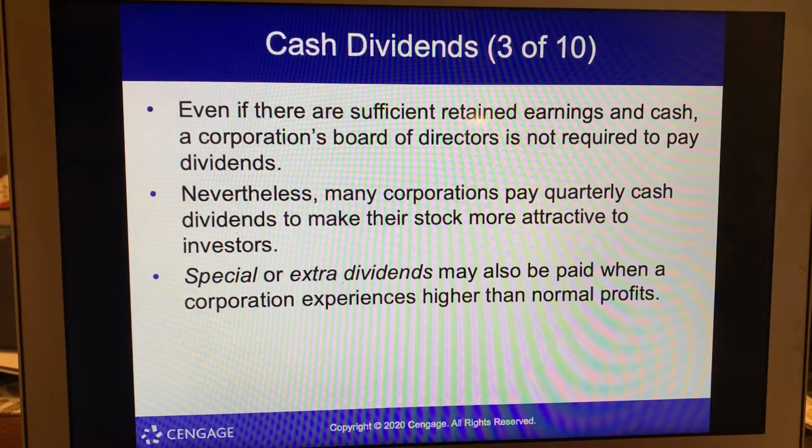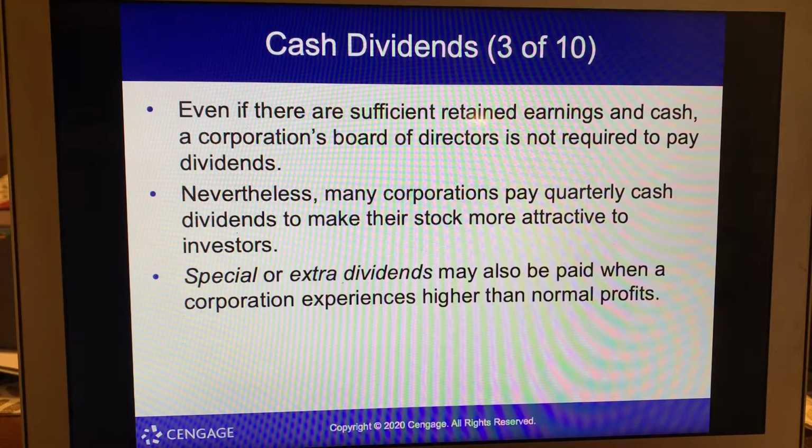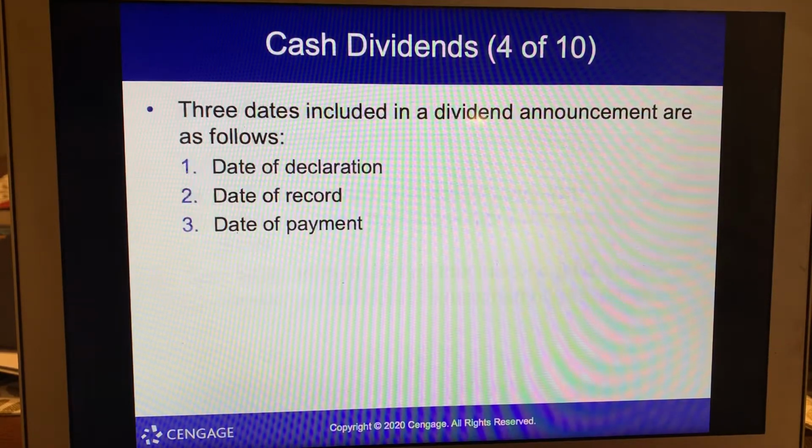Even if there are sufficient retained earnings and cash, a corporation's board of directors is not required to pay dividends. Nevertheless, many corporations pay quarterly cash dividends to make their stock more attractive to investors. Special or extra dividends may also be paid when a corporation experiences higher than normal profits.